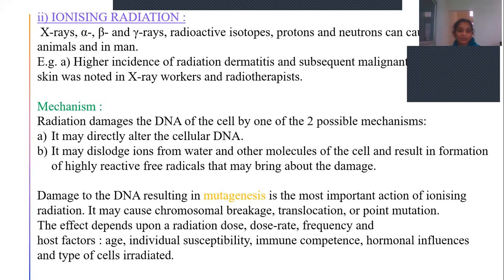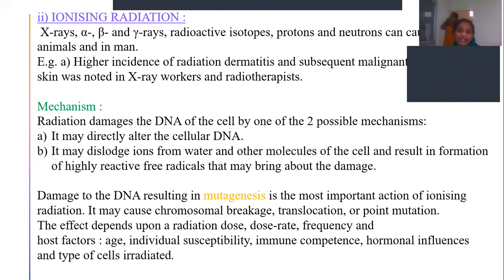The mechanism has two possibilities. First, it may directly cause alterations in the DNA at the cellular level, and second, it may dislodge ions from water and other molecules of the cell and result in the formation of highly reactive free radicals that may bring about the damage. That means these ionizing radiations act upon water, H2O, and release certain free radicals like the hydroxyl radical and oxygen free radical.